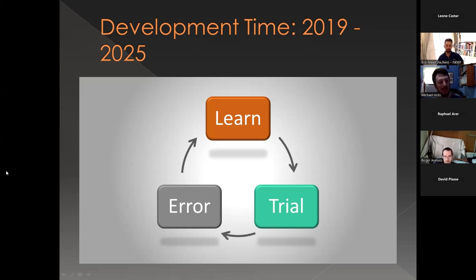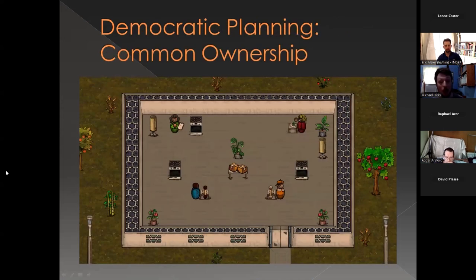A whole lot of, let's see if this works. Nope, that doesn't work. What about this? Well, that kind of works. We'll do a little bit of that and then try something else, right? That was pretty much the whole development process. It took a long time to finally get the game done, but we eventually did it. Actually, in the first year of development, from 2019 to 2020, I was working on a game that was totally different from the one that shipped. I ended up scrapping all of my work because I realized I was going in the wrong direction. So it was very herky-jerky, but we eventually got there.